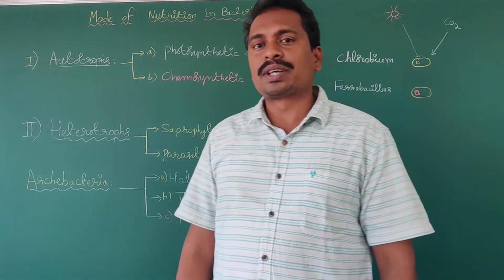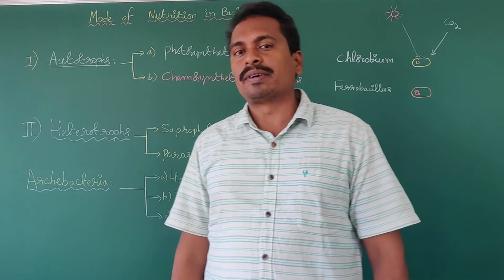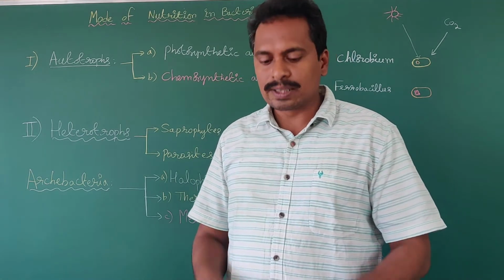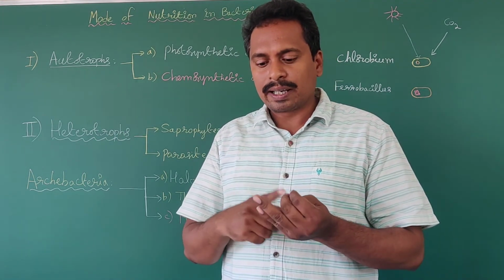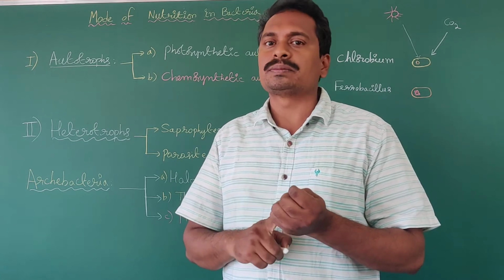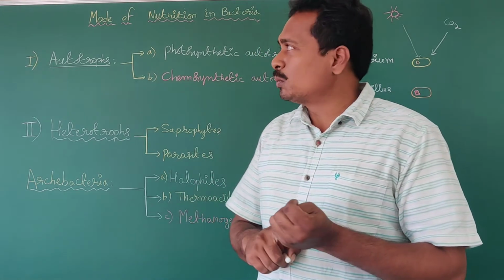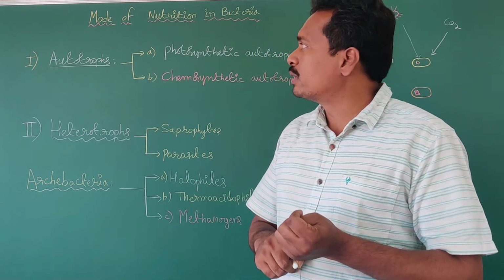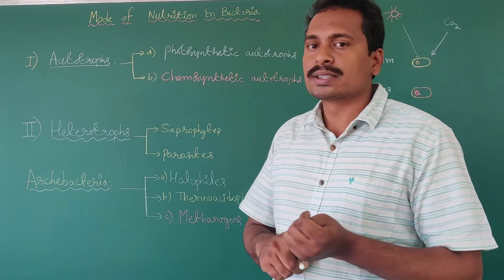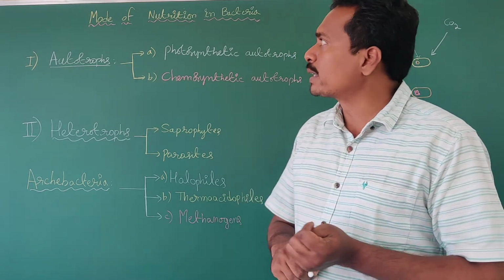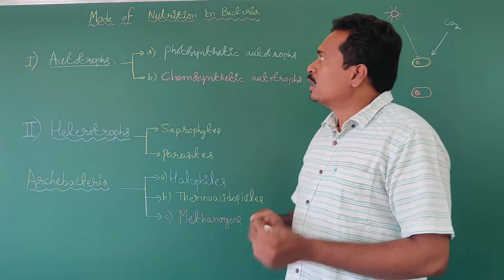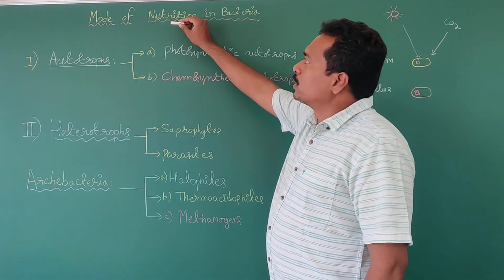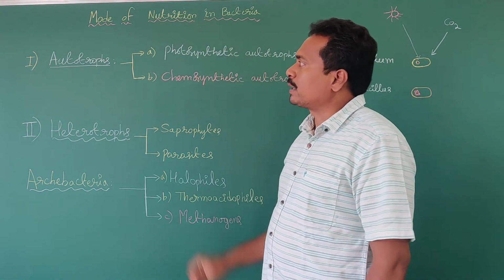As per Whittaker's classification, how many kingdoms are there? Five kingdoms. What are they? They are Monera, Protista, Fungi, Plantae, Animalia. The kingdom Monera consists of prokaryotic unicellular organisms. So, examples: bacteria. Today we have to know about the mode of nutrition in bacteria.